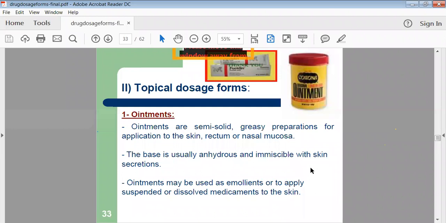Then ointments are there. Ointments are very familiar to all of you. Iodex is one common ointment, and everybody might have used it. These are semi-solid preparations, greasy in nature, which are applied topically on your skin, generally on the affected part, like where there is swelling or pain. On that area, we apply ointments.